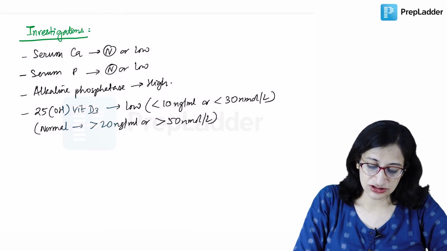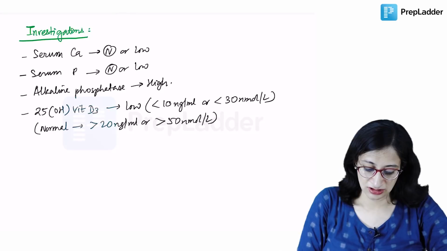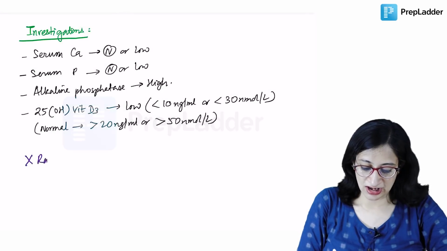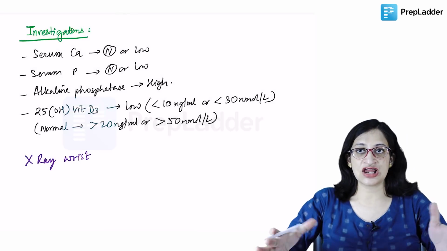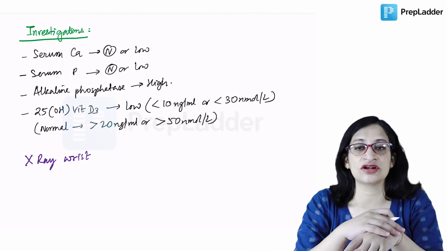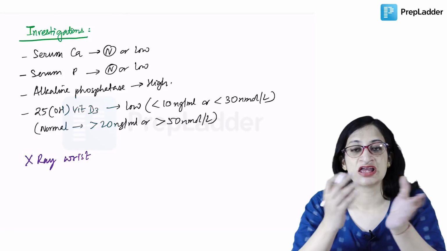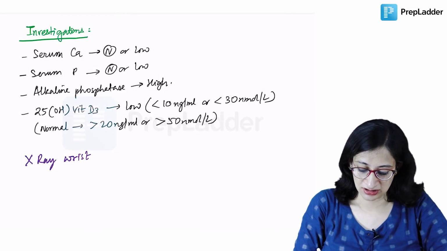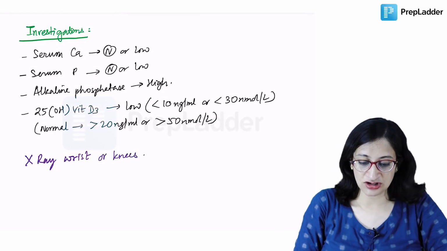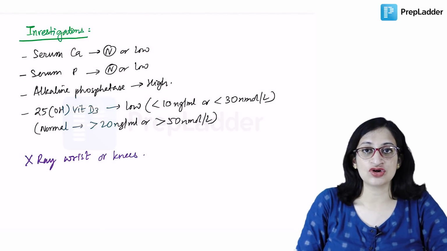Now on radiological imaging, X-ray of either the wrist or knees is usually done. A child will start crawling, and the wrist joint is usually the earliest where you get the changes. Once the child is able to stand and walk, you can get changes in the knee joint as well. So X-ray of wrist or knees is usually done. And what do you get?